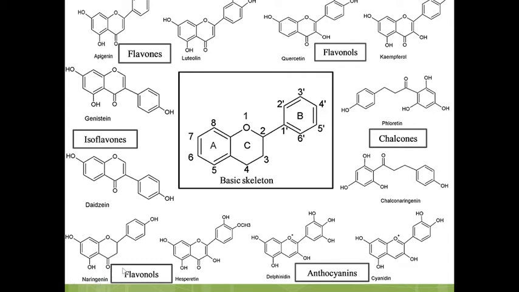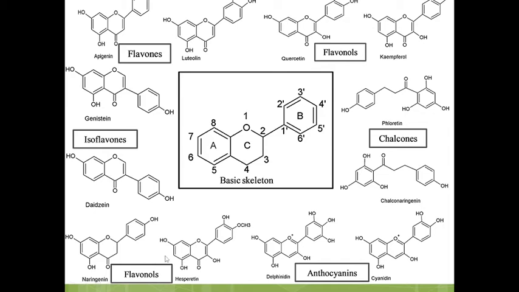After that, flavanols: in case of flavanols there is a hydroxyl group at the C3 position, and the phenolic ring is attached at the 2nd position. Again a double bond is there between the 2 and 3 positions, and a ketonic group at the 4th position.